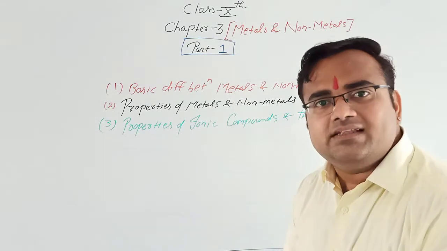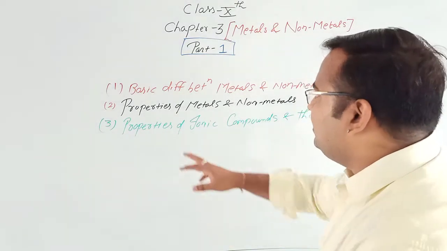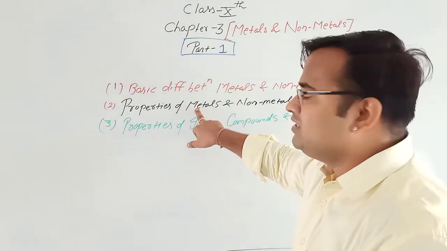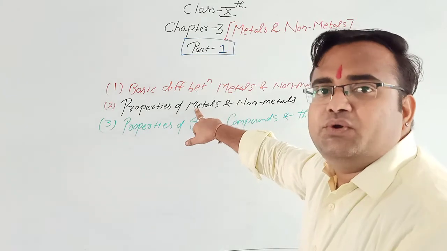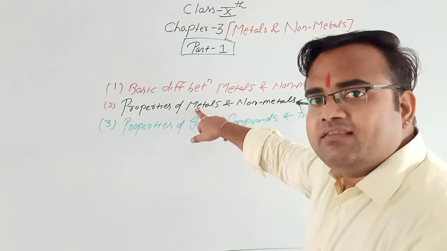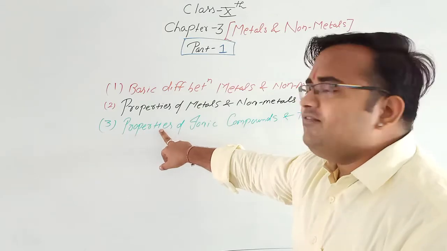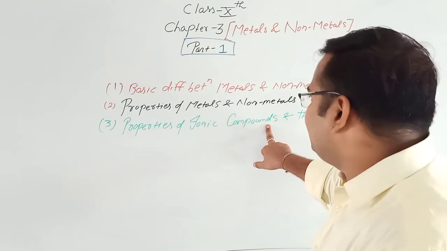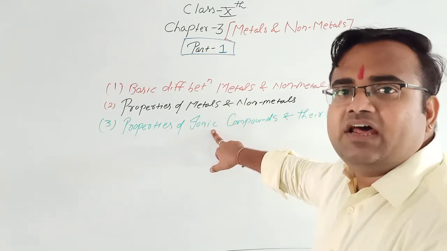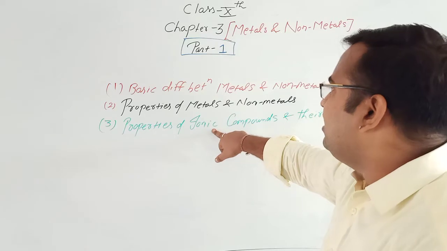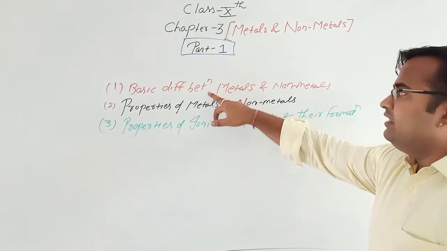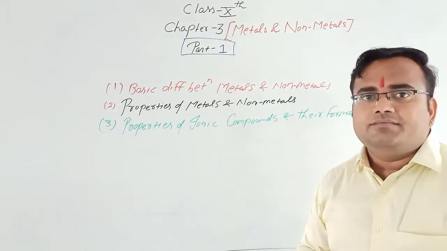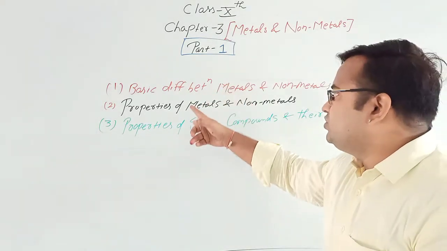The fourth part is metallurgy, that is not for your examination. So basic difference between metals and non-metals, properties of metals and non-metals. In this portion, properties of metals and non-metals, we are going to see the different reactions of metals and non-metals, and finally we are going to see the properties of ionic compounds, that is their basic differences, and how the ionic compounds are formed. So we will see the three parts in this chapter. Okay, you can write these portions.